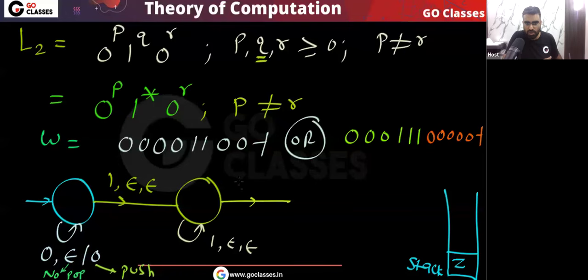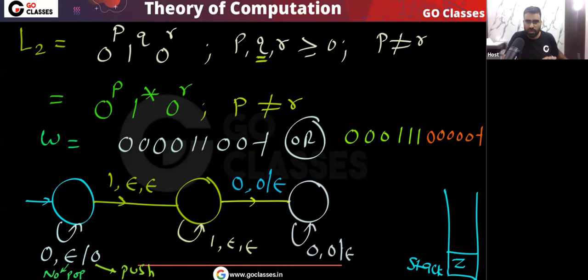Then when more zeros are coming, I will pop zeros. For every zero I will pop zero. In this state also, for every zero I will pop zero. So this is what I'm going to do. Now something interesting: there are two types of strings that are possible. If your string has this type of format where these zeros are more than these zeros, meaning p is greater than r, then first let me consider this type of string.